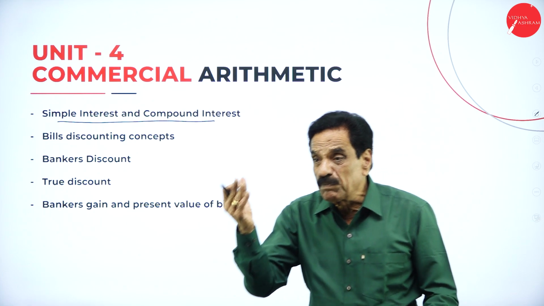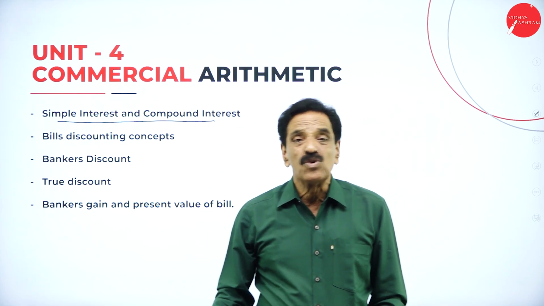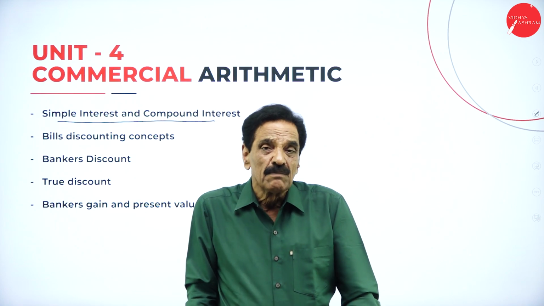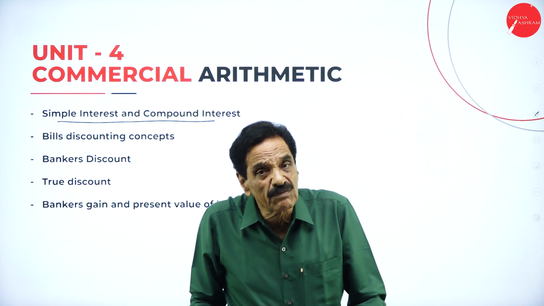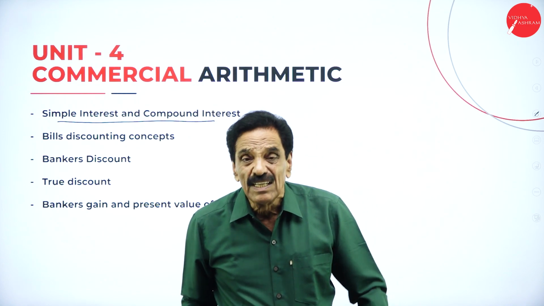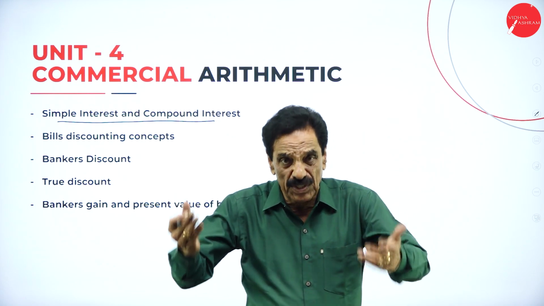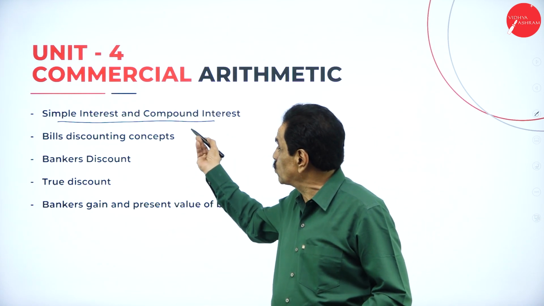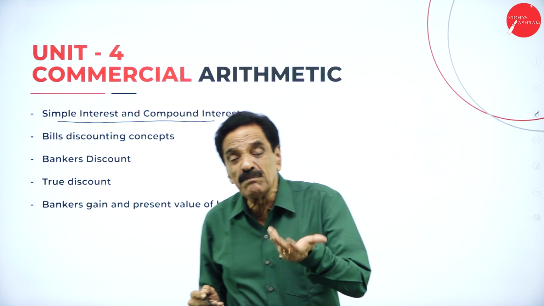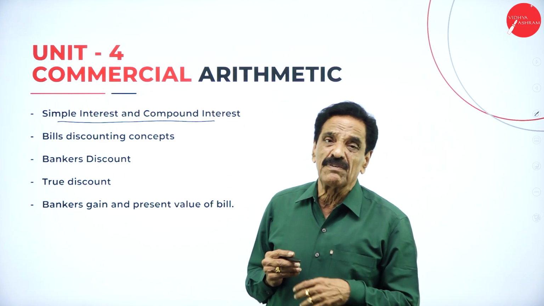If you do not pay the amount on such a day, your interest will be doubled. Every banker will say, you have to pay on the 5th of every month. By chance, if you do not pay your interest on the 1st, your interest will be doubled. You have to pay more, they will say. So compound is jumping like this: 4 becomes 8, 8 becomes 16, 16 becomes 32. Whereas simple interest goes 1, 2, 3, 4, 5, 6. Simply it will go on.